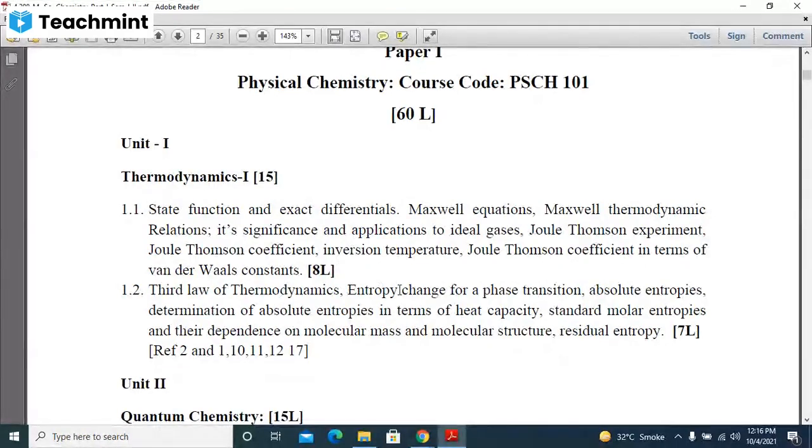Third law of thermodynamics, entropy changes for the phase transition, absolute entropy, determination of the absolute entropy in terms of the heat capacity, standard molar entropy, and their dependence on the molecular mass and molecular structure, residual entropy. All these things are there. We will see one by one.